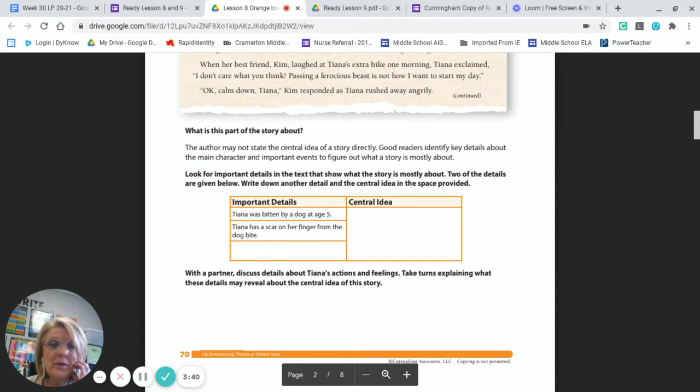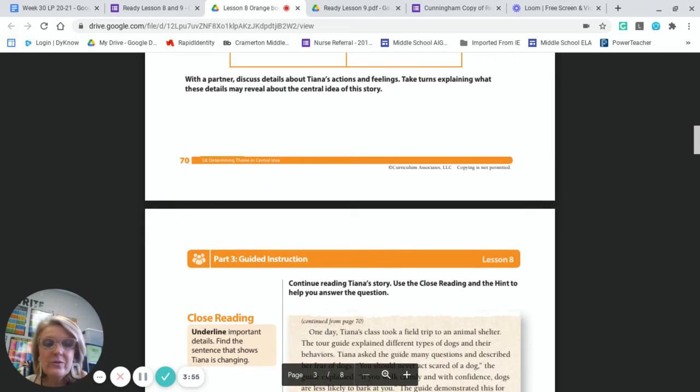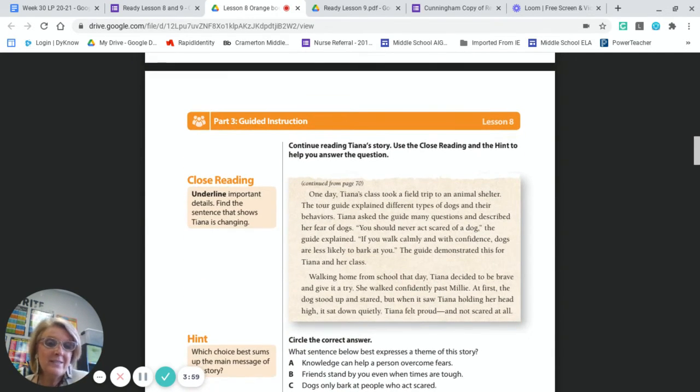So, to me, knowing all these things, I would say that the central idea of this passage is that she has a huge fear of dogs. She doesn't want anything to do with them. She doesn't want to be anywhere near dogs based on these clues. Let's continue reading the rest of her story, and let's point out some important details that would help us show that she's changing a little bit.